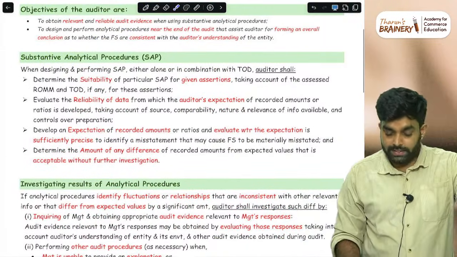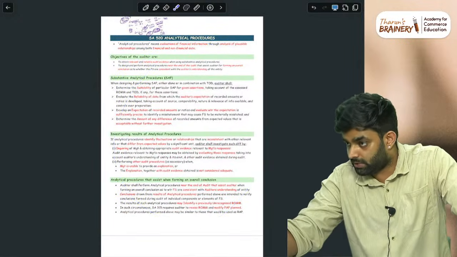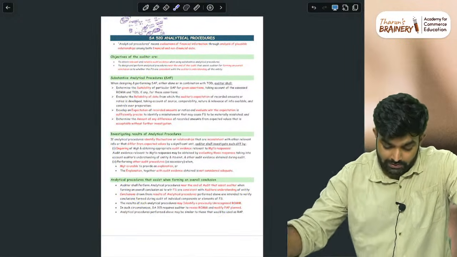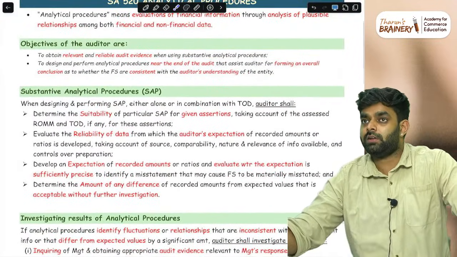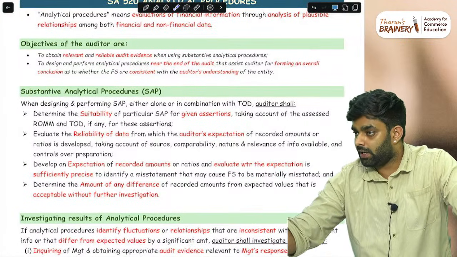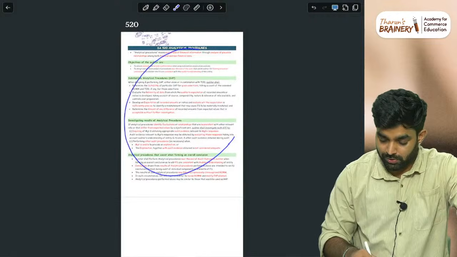I'll show you something. Certain books only have this much for analytical procedure. But there is something else which we need to study, and I don't recommend it to you. If someone is studying too much, then you can study that. Normal situation, but